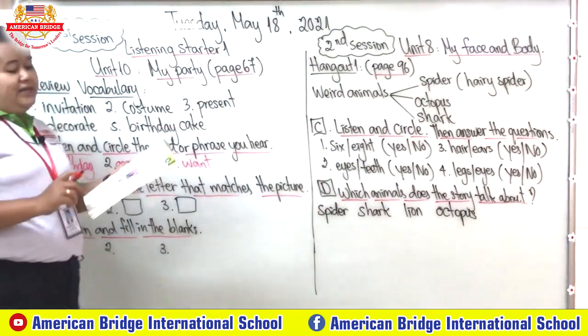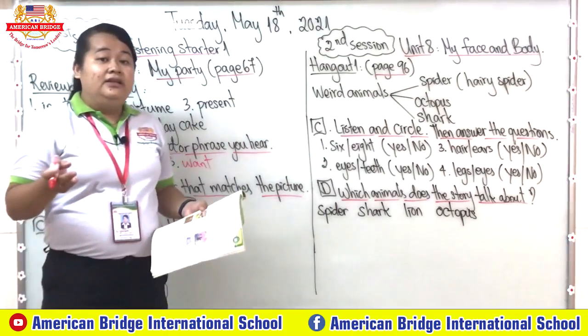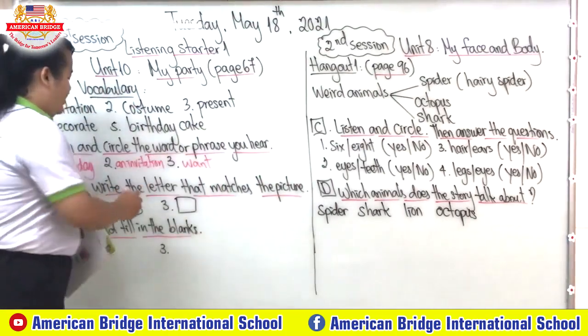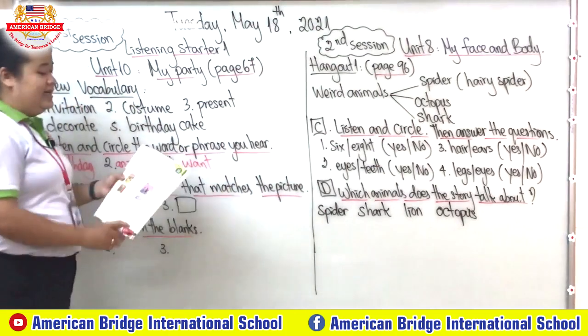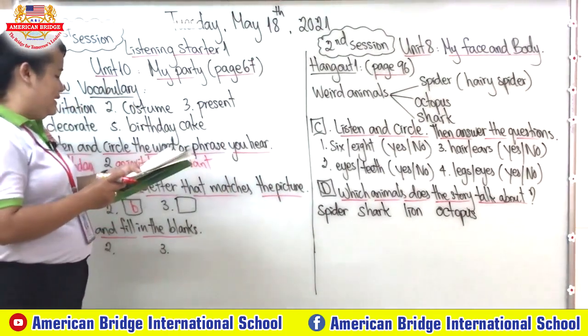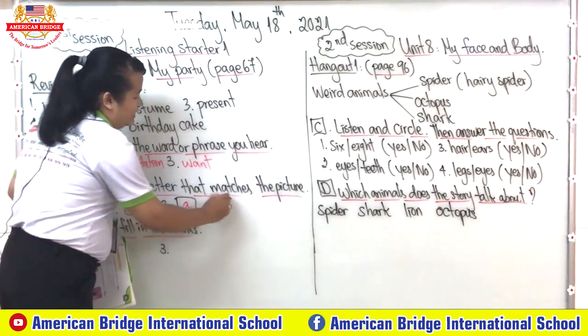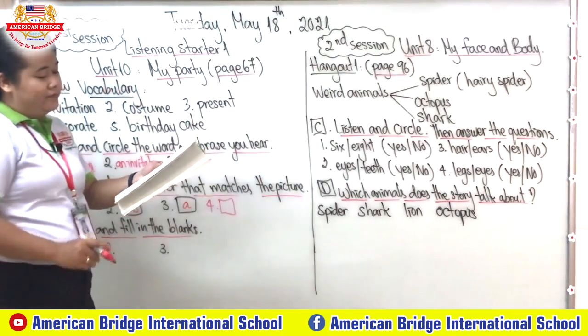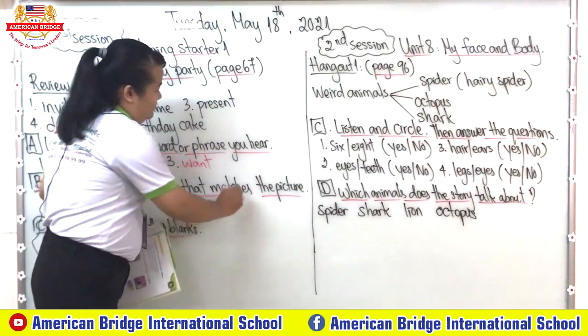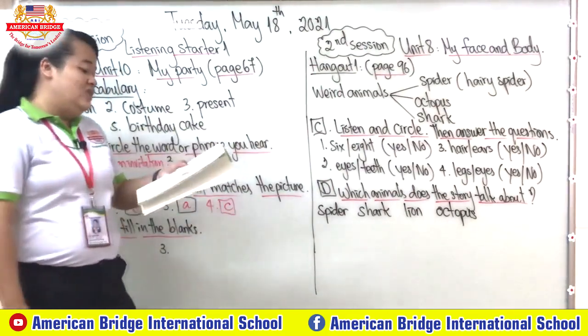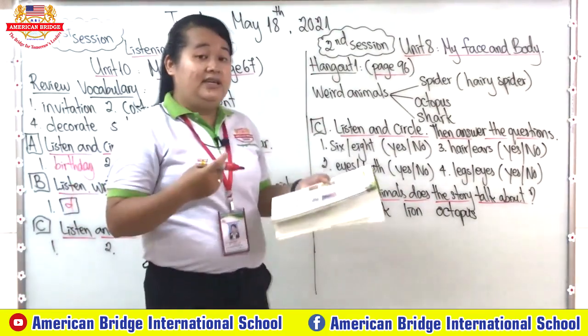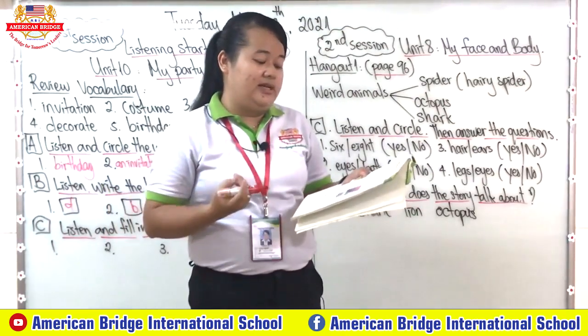How about number 2, everyone? Good, number 2 is letter B. Number 3 is letter A, and number 4 is letter C. Very good, everyone.